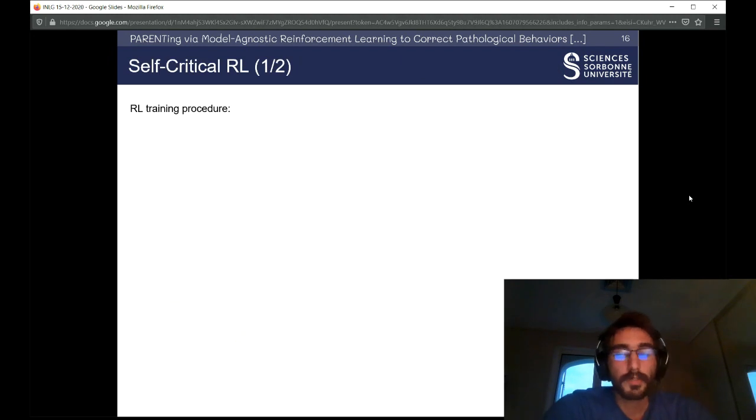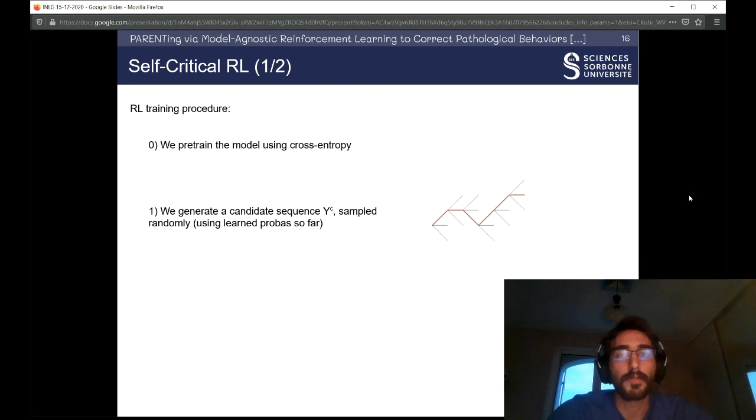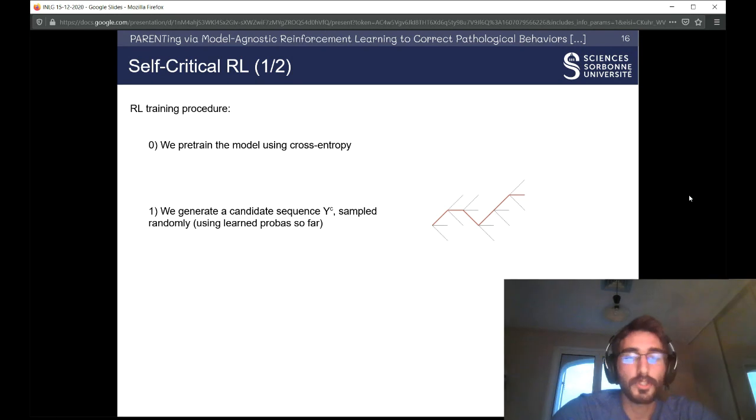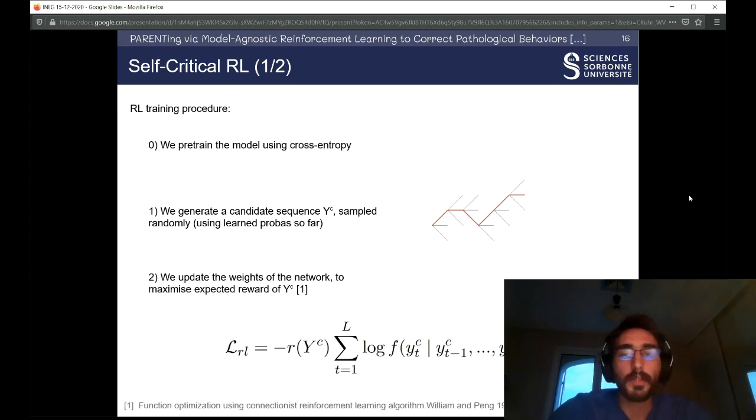The training procedure is very simple. You may or may not start with a pre-trained model, and one training step of reinforcement learning starts with generating a candidate sequence Y sampled randomly. So at each word, we get the probabilities learned by the model and sample the words following these probabilities. And then we update the weights of the network depending on the reward of this sentence.